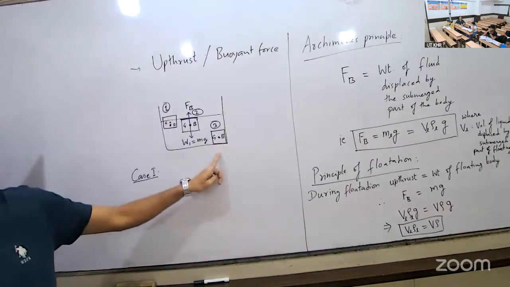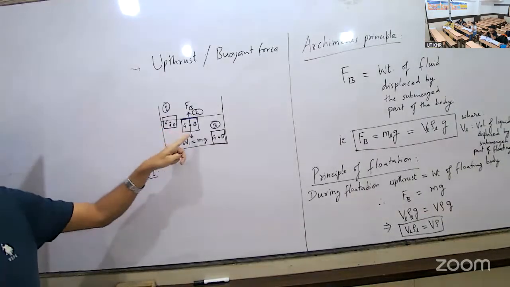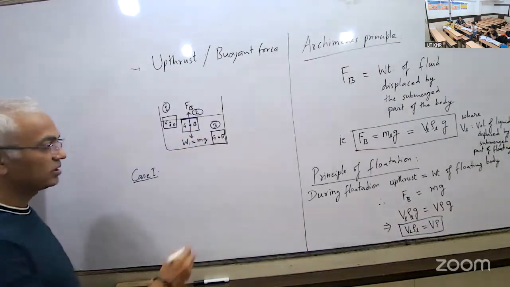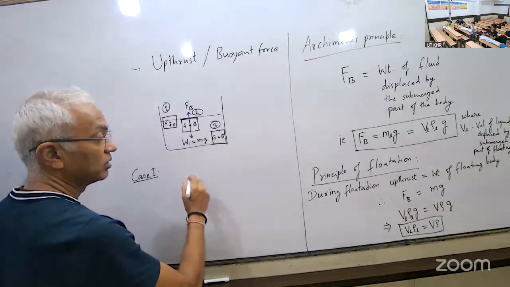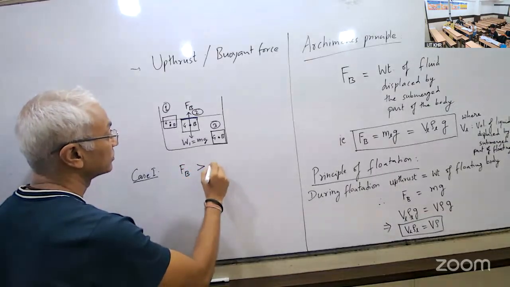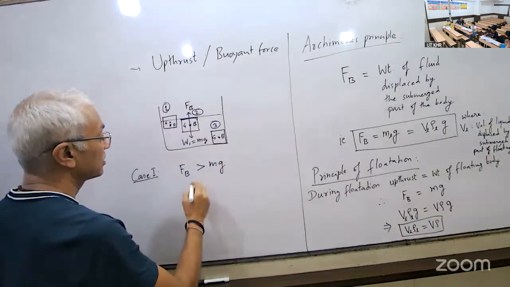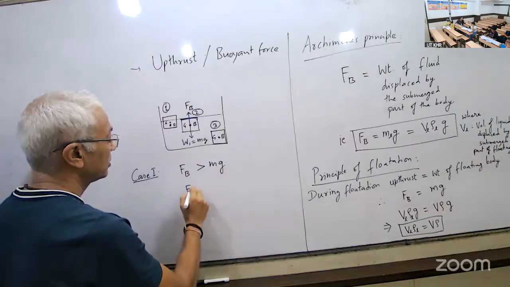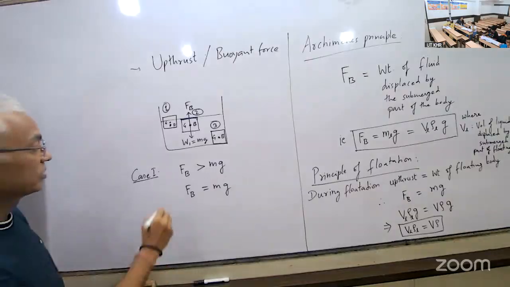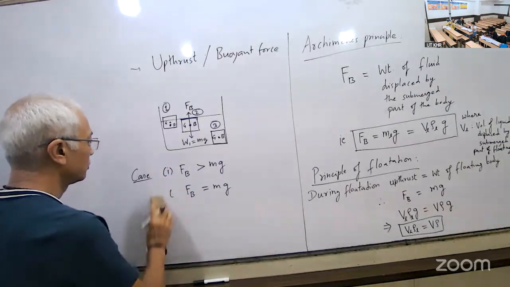But here upthrust is less than the weight of the body. Here upthrust is greater. Here upthrust is equal. So in the first case, case 1, that means FB is greater than mg. And in the second case, FB is equal to mg. These are the two cases, first and second case.